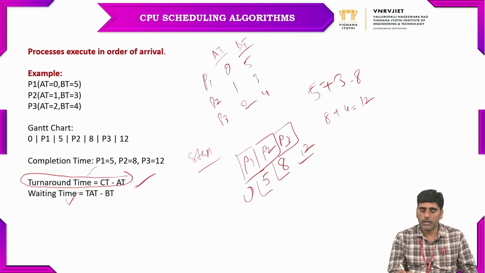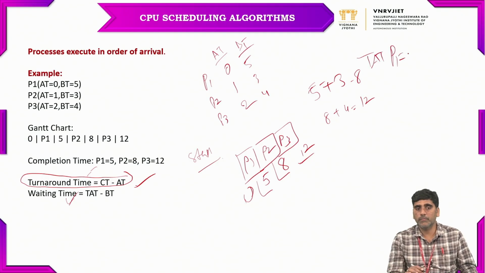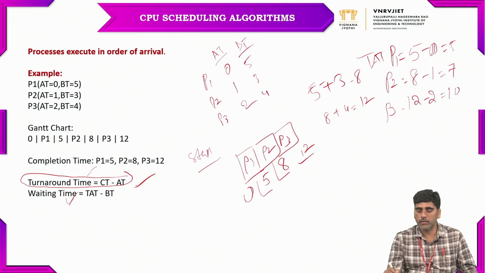So here, the turnaround time for process 1 equals the completion time for process 1, which is 5 milliseconds, minus the arrival time, 0 milliseconds. So total 5 milliseconds. For P2, the completion time is 8 milliseconds minus the arrival time for P2, 1 millisecond. So 7 milliseconds. For P3, the completion time is 12 milliseconds minus the arrival time, 2 milliseconds. So total 10 milliseconds.